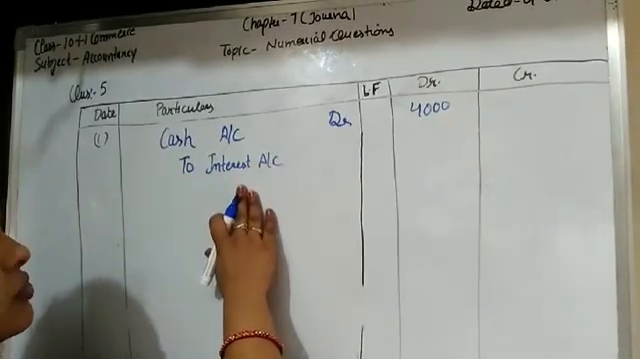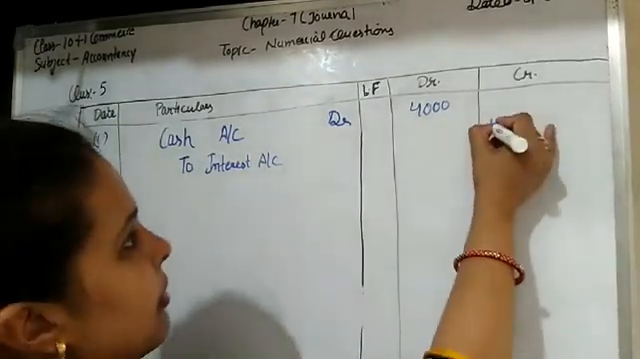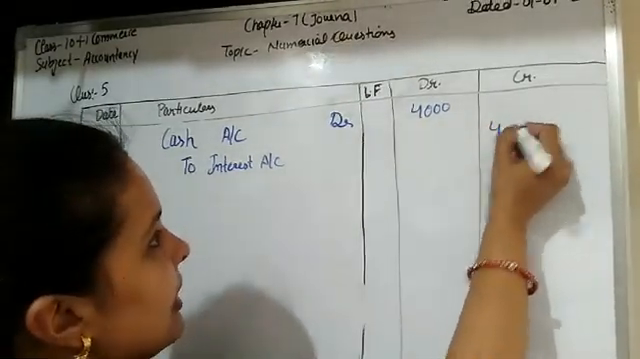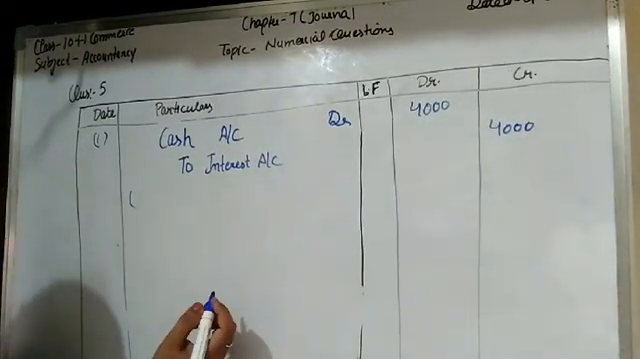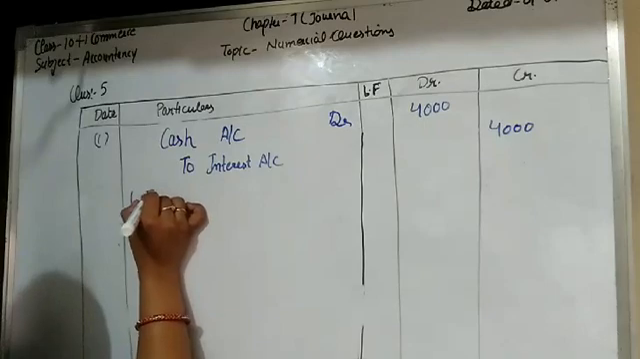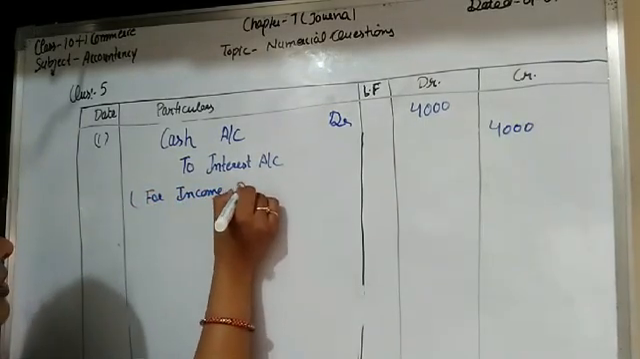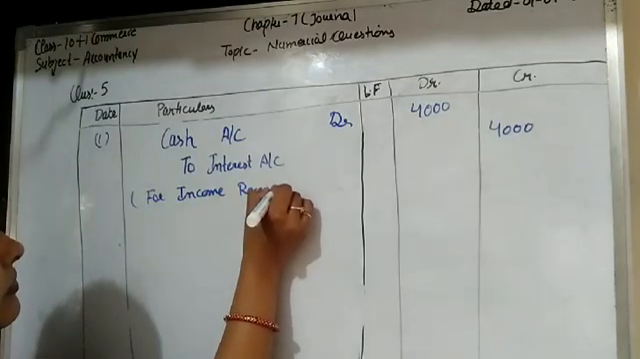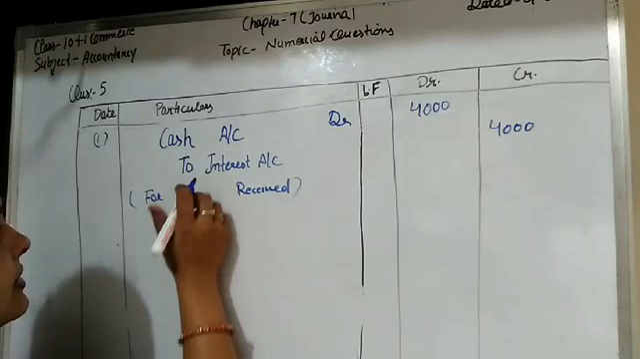Interest is income, students, that is why we credited the interest account here, and the amount goes on the credit side. And the narration of this is for income received, or we can say the interest received.